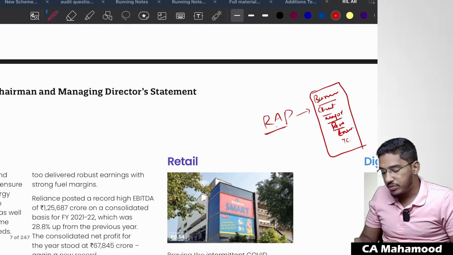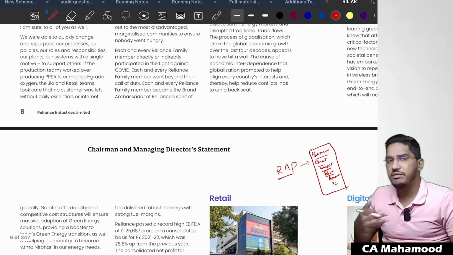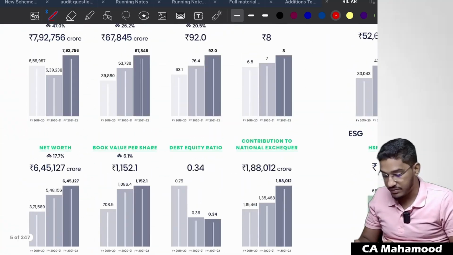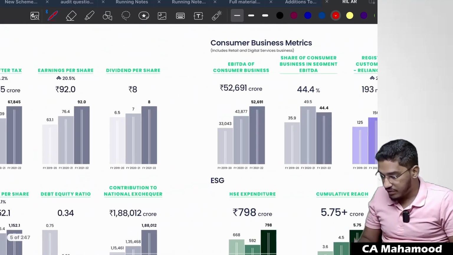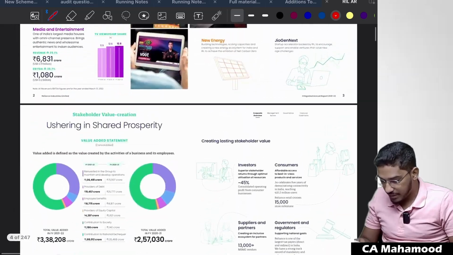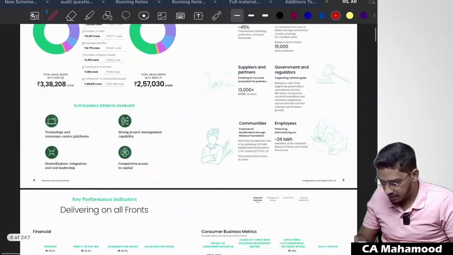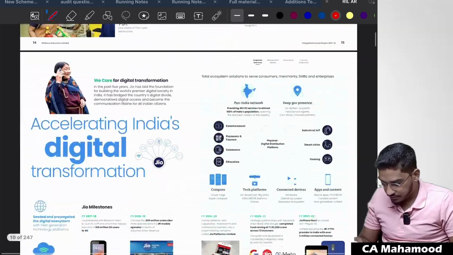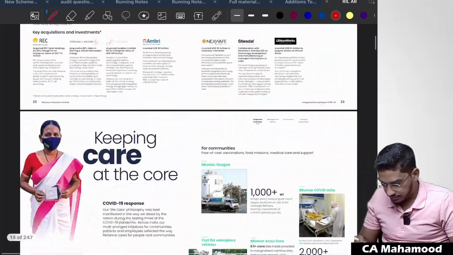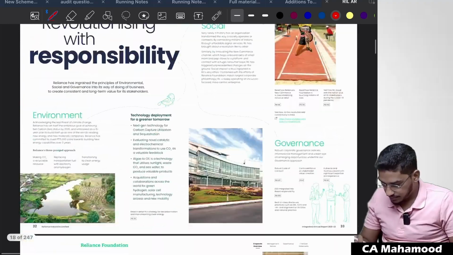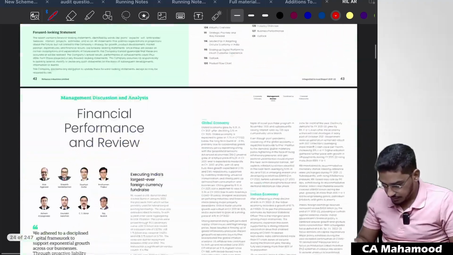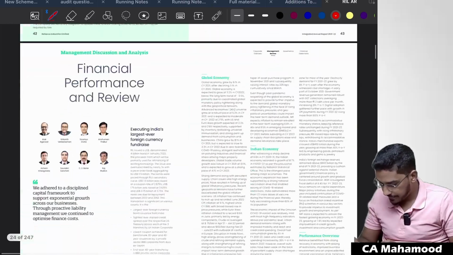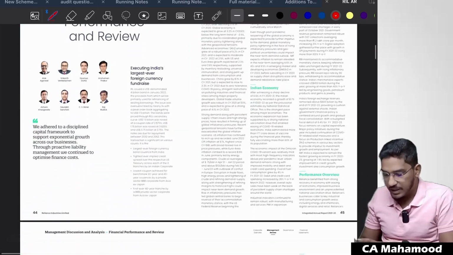Now, in this annual report, the client will also try to present a lot of information regarding their business. They will also try to explain a lot of information regarding their business. For example, if I give you one example, other information apart from financial statements, apart from financial information, what else will they present? I will show you.